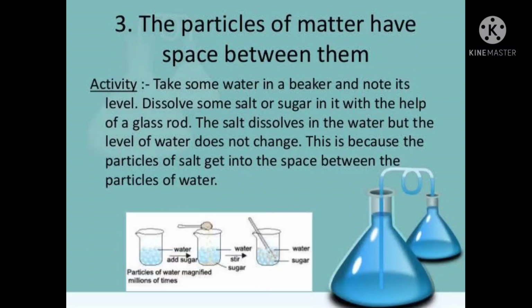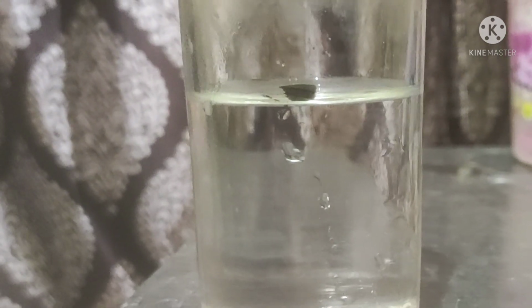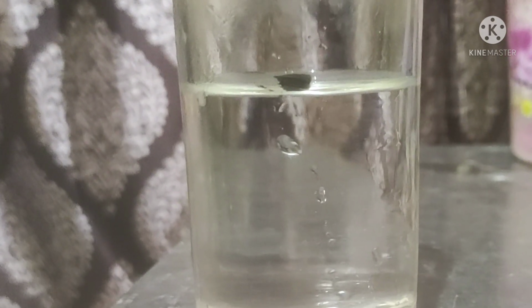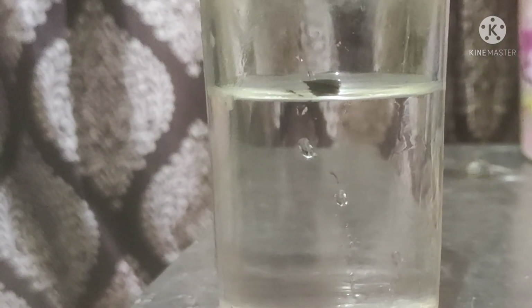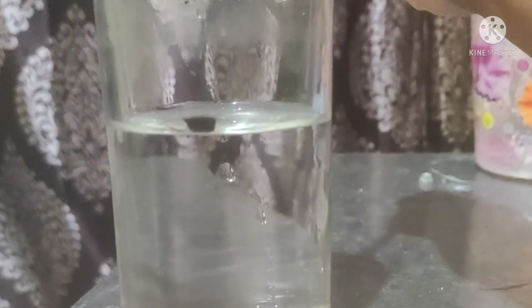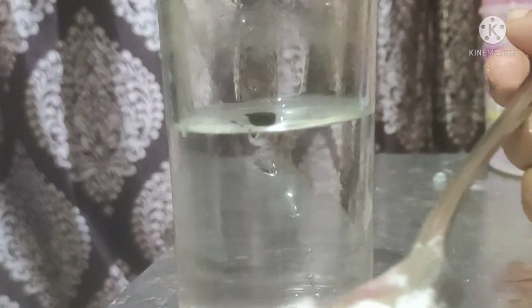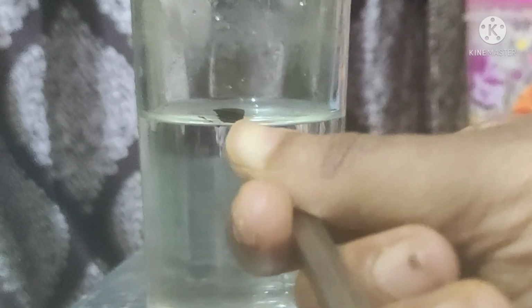Let's do an experiment. In the previous class we did an experiment using sugar. Today we are going to do the same experiment using salt, NaCl. For that I have taken a glass containing water and marked the water level.